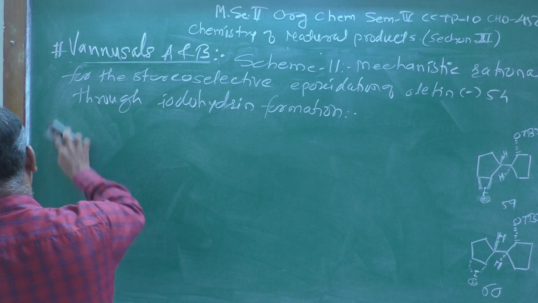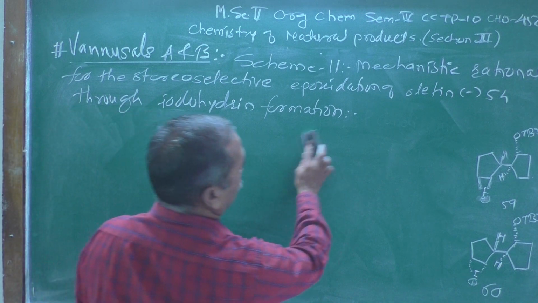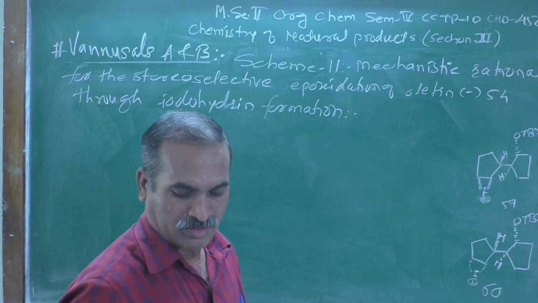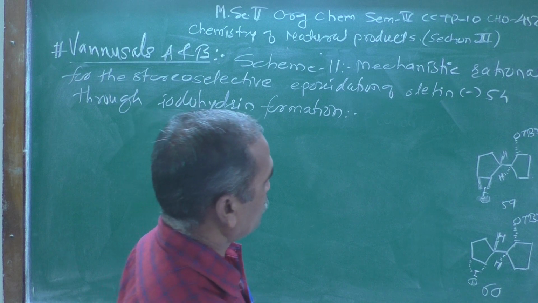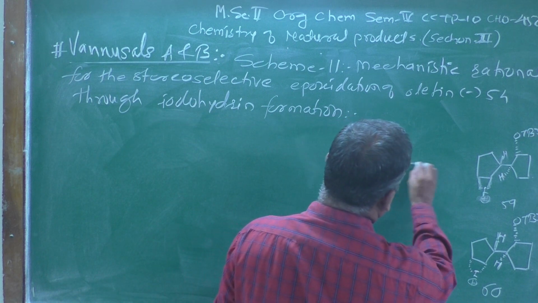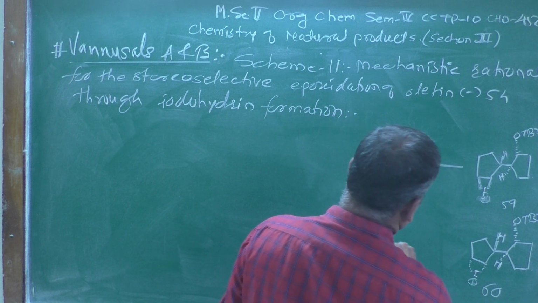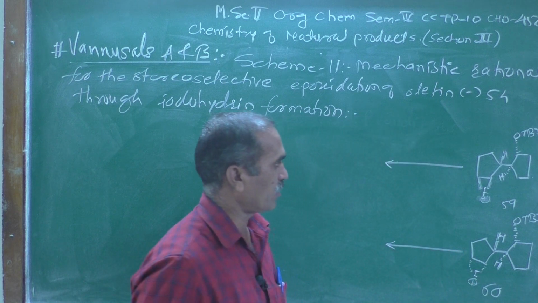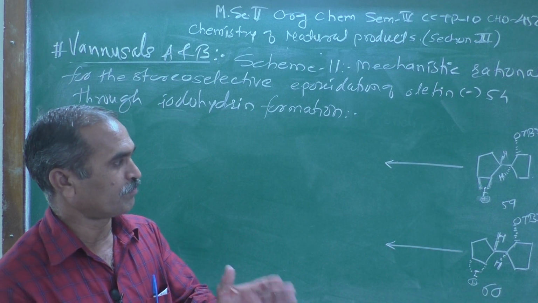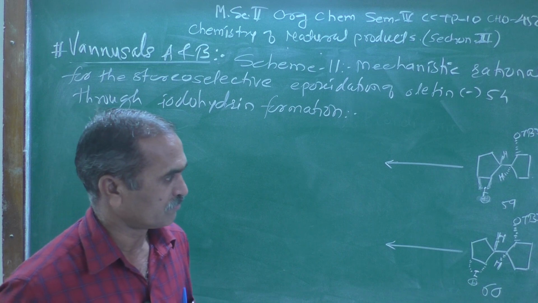So if you observe this, now I am showing an arrow like this. So you keep your continuity regularly.